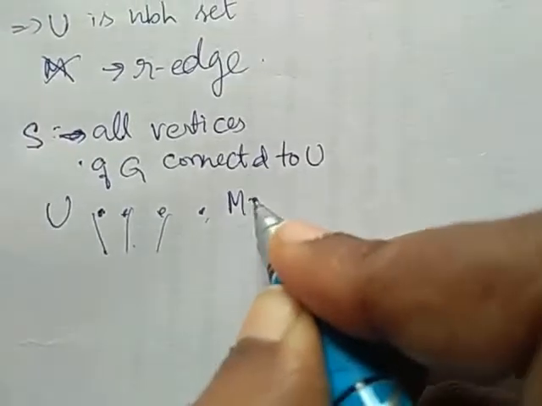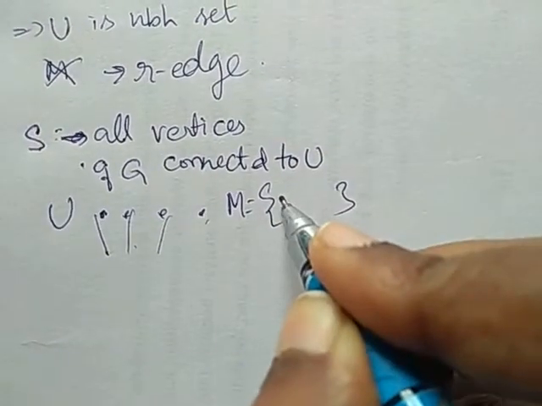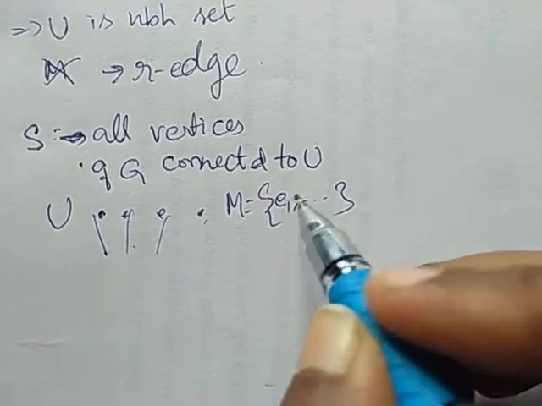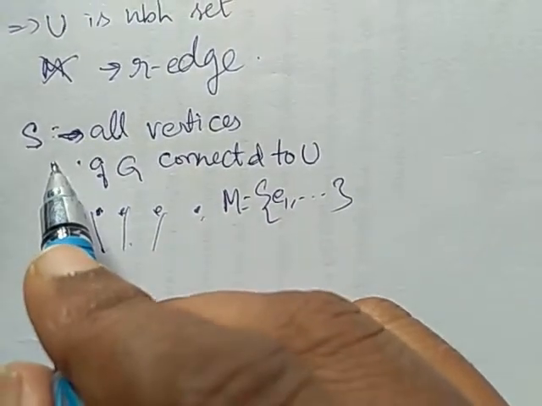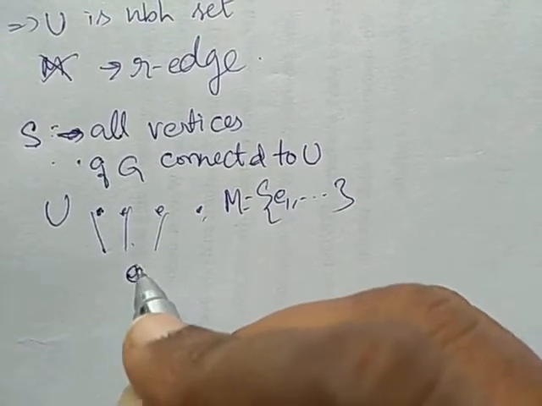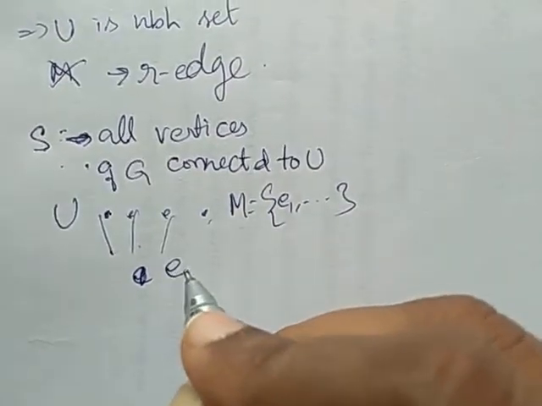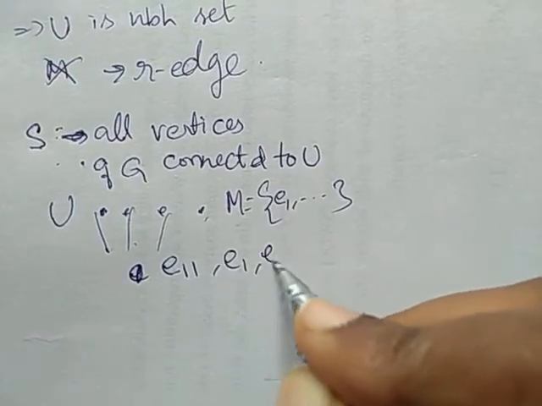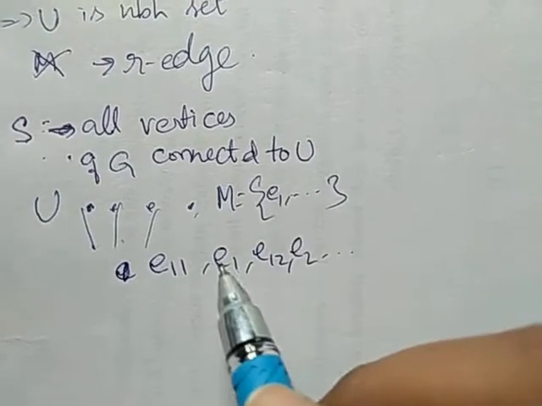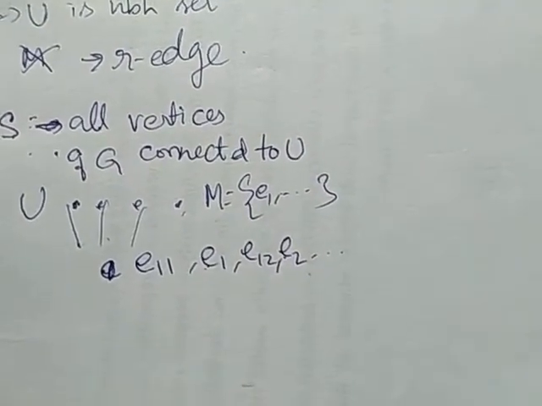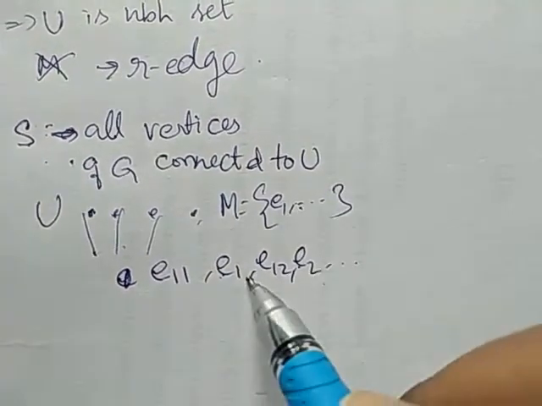So whatever edges we have in the matching M, E1, E2, E3, etc., in S it has E11, E1, E12, E2, etc. Whatever edges are here, it has them in an alternate way, and in S it has a few edges from M and it has extra edges also, because in that way we are forming S. What is S?